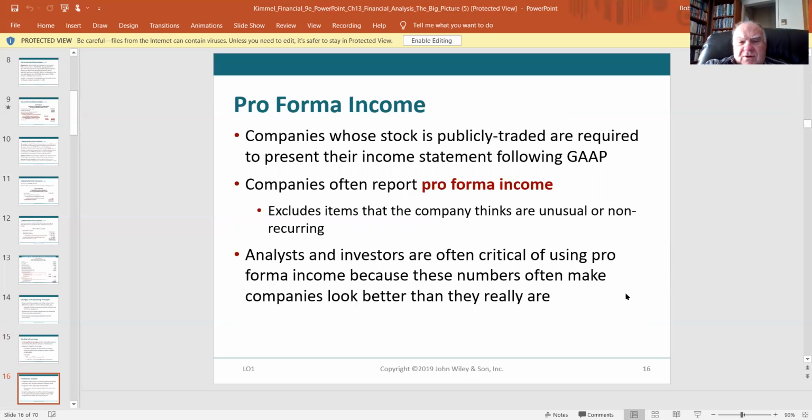Analysts and investors are often critical of using pro forma income because these numbers often make the company look better than they really are. An example might be a company that had a one-time gain from a disposal of a division. In that one year, they're looking great, but operationally, they're no different than they were the year before.